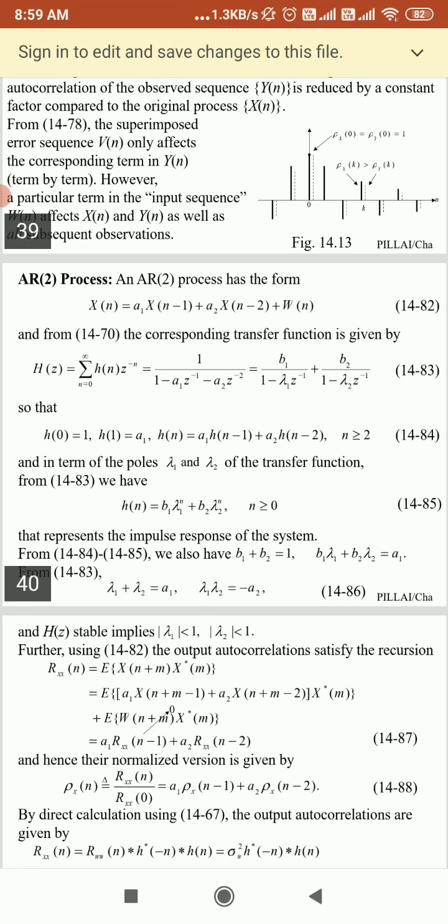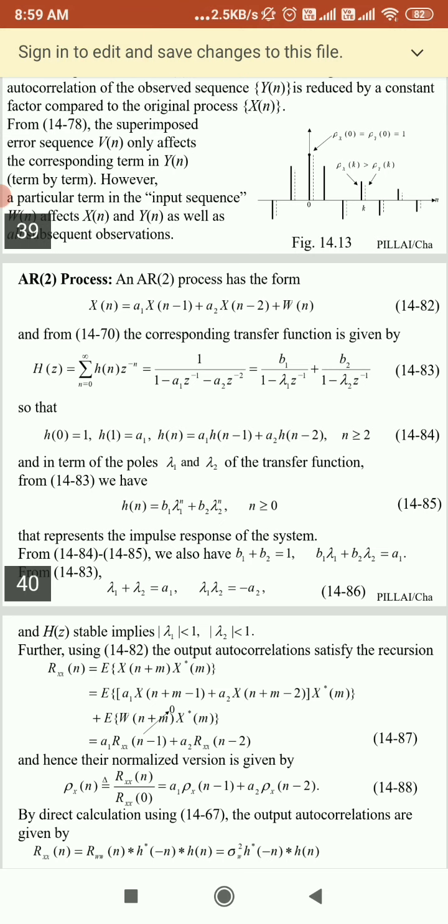If we solve these equations, you will get lambda 1 plus lambda 2 equal to a1, and lambda 1 into lambda 2 equal to minus a2. Here we can say the transfer function h of z will be stable, which implies that the magnitude of lambda 1 is less than 1 and the magnitude of lambda 2 is less than 1.